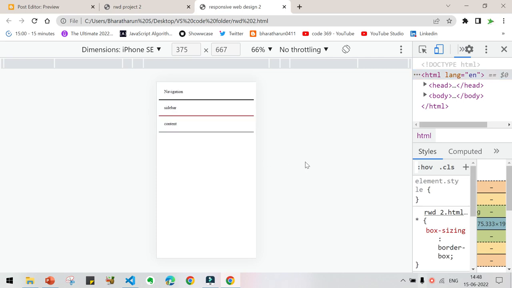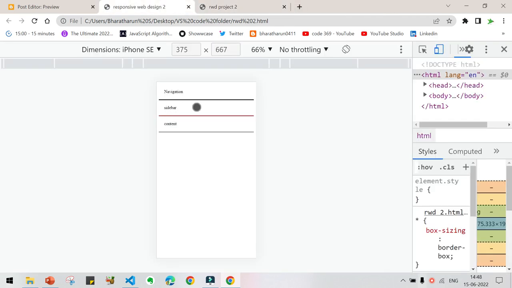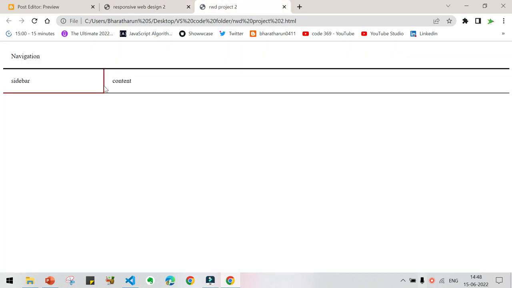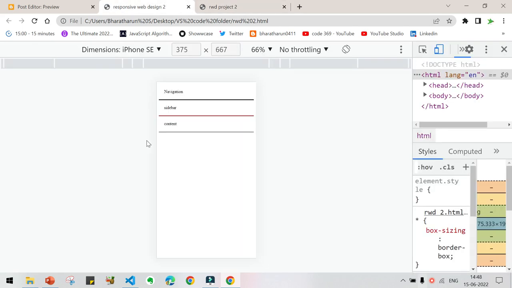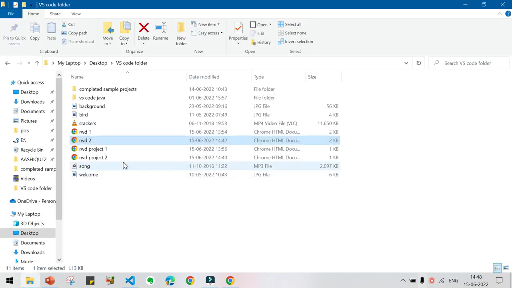Now you can see the sidebar has got 20%. But in our project, sorry, the sidebar has got 100% width. But in our project, what we have done is 20% only. So we have to change it to 20%.